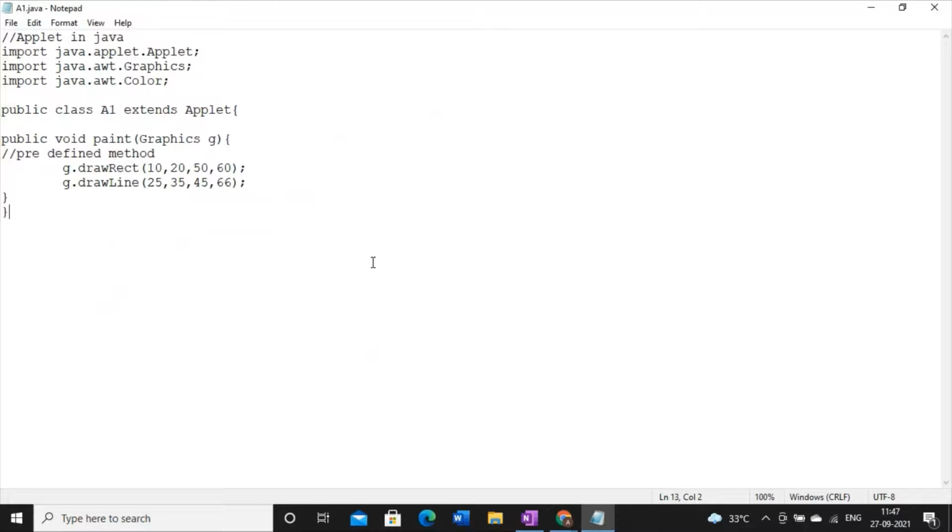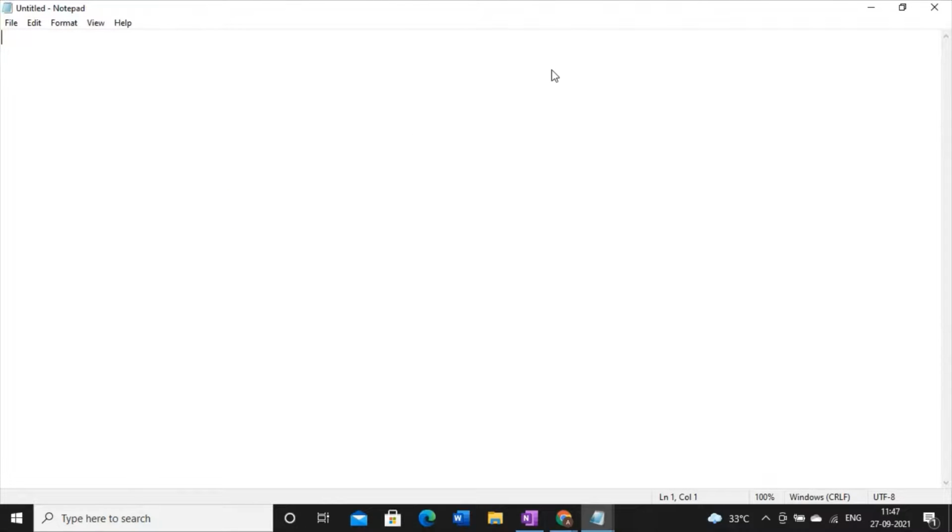So this is one part. I have to design another part. This part is totally designed in order to see the output in the browser. So I will design one HTML code.